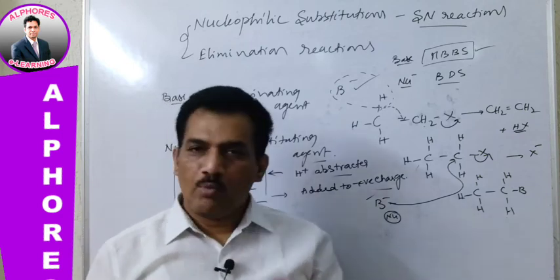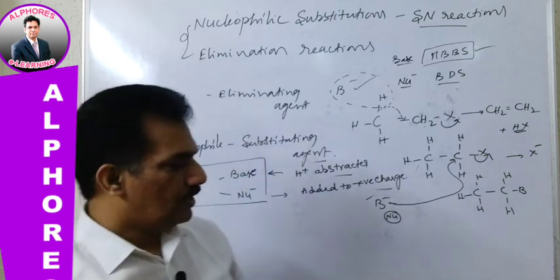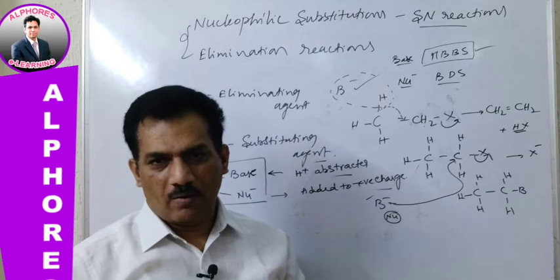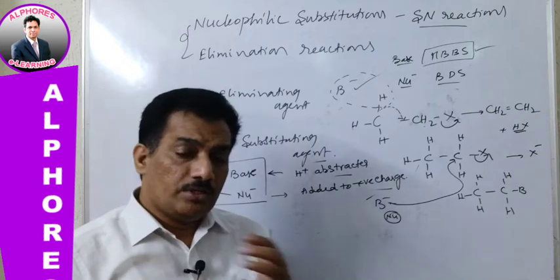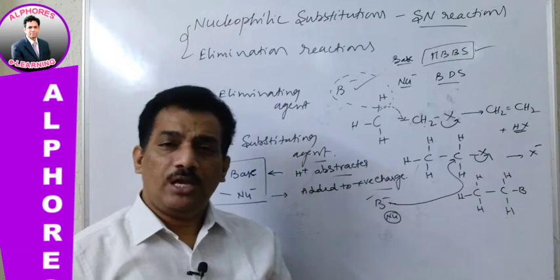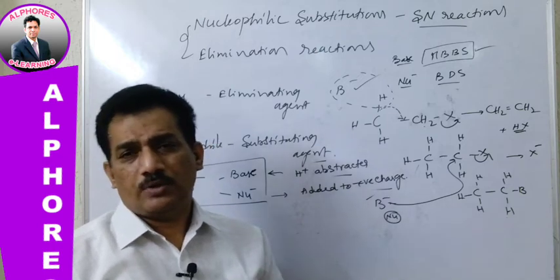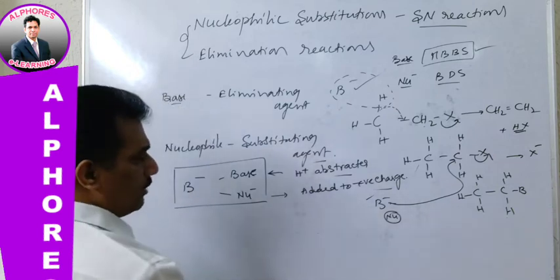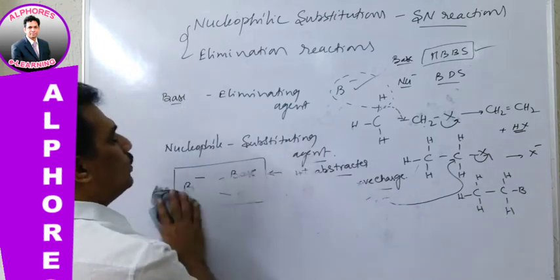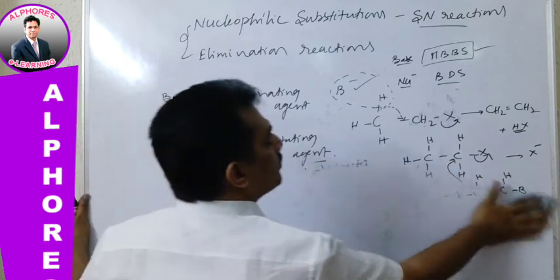And now one more doubt you might have is, sir, which species can we imagine to behave like a base and which like a nucleophile? Let me give this for your understanding, for +2 and competitive exams only.